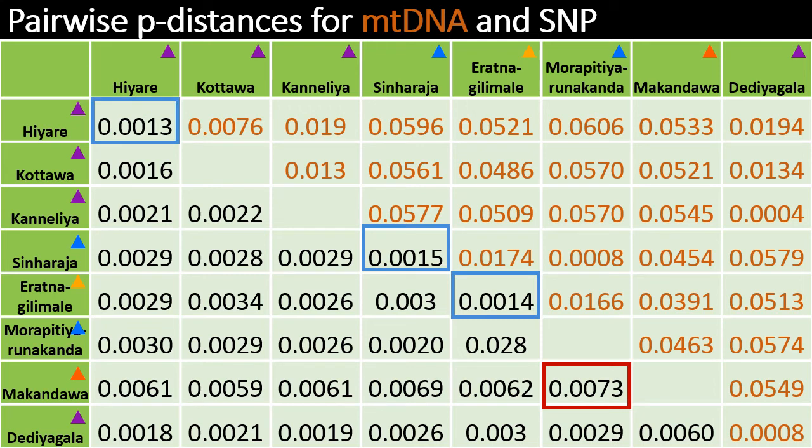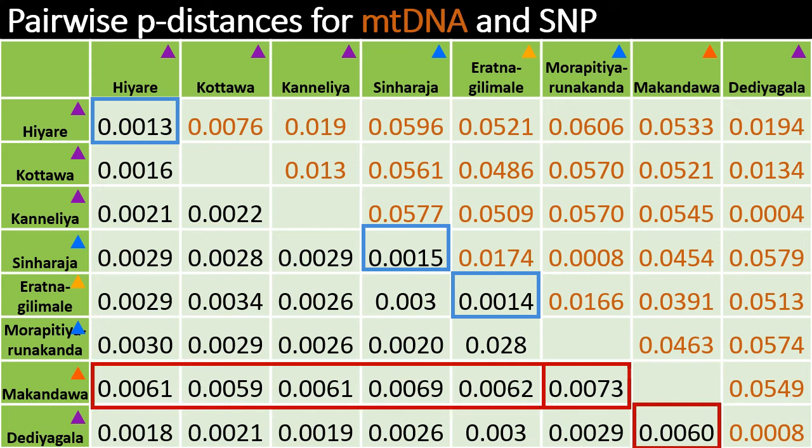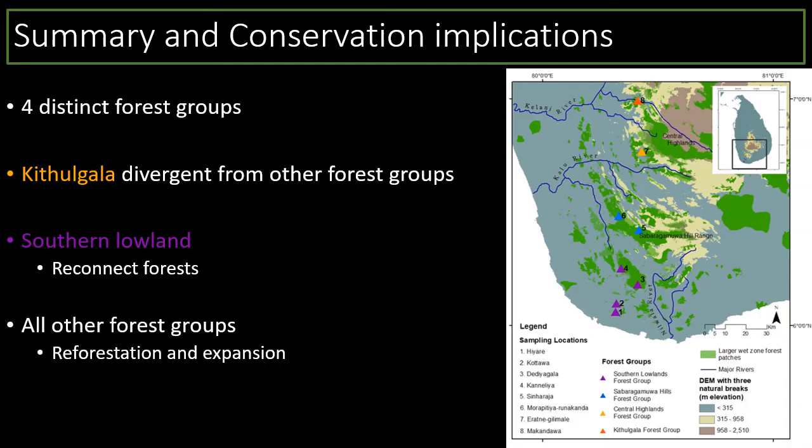And again, we see comparisons that include Markandawa Forest Reserve from the Kitulgala forest group having relatively higher p distances, all of which are above 0.6%. In conclusion, we saw evidence of 4 forest groups which can be considered as management units for conservation.